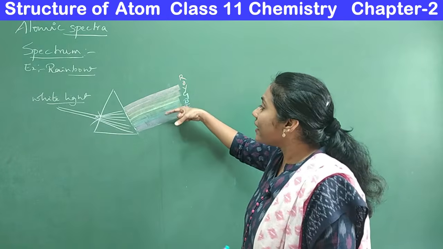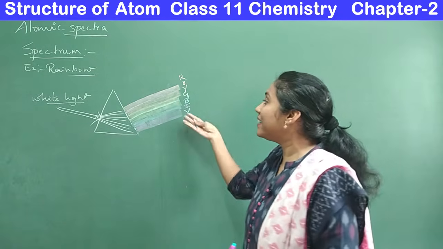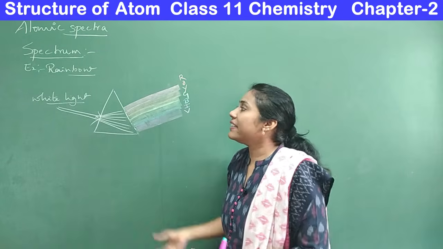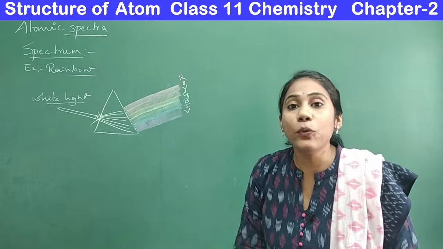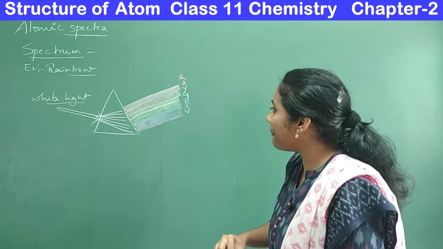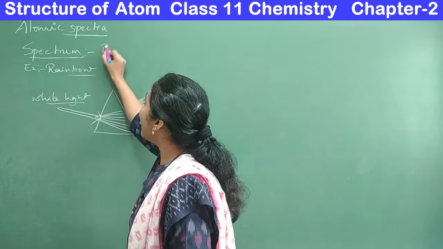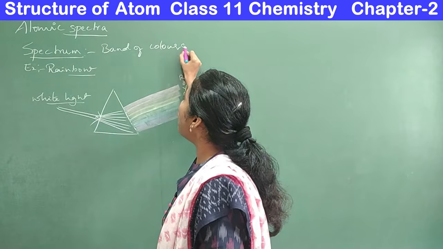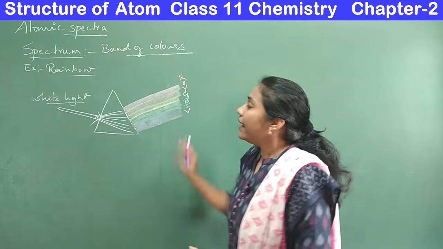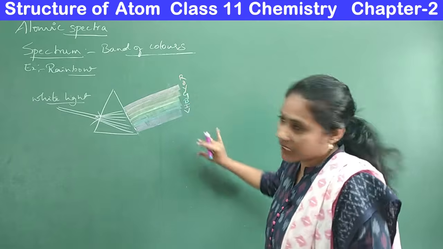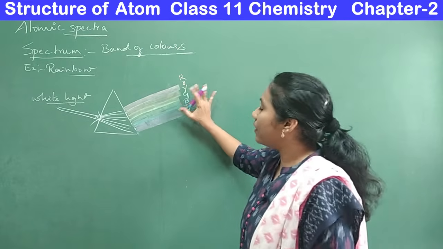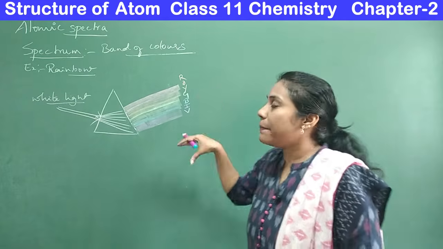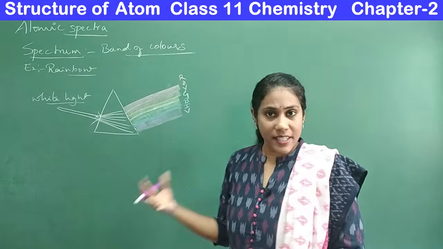So here one color is merged with another color, and this band of colors where one color merges with another color is called a continuous spectrum. So what do you mean by spectrum here? Spectrum is nothing but a band of colors. And if you keep a photographic screen, all the colors will fall on the photographic screen, and later you can study those colors or radiations separately.